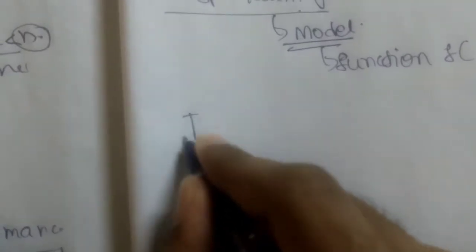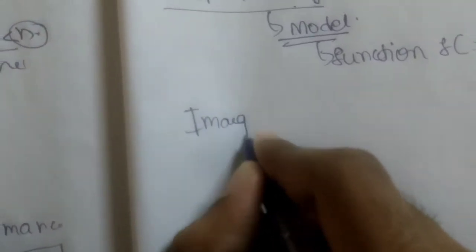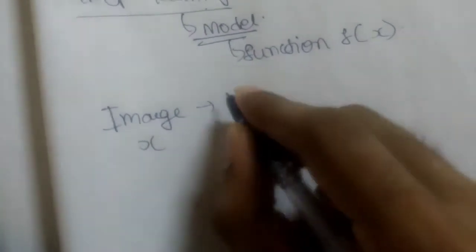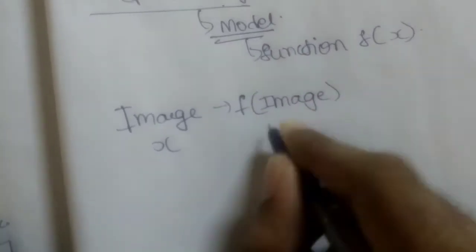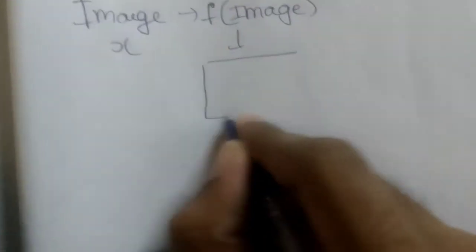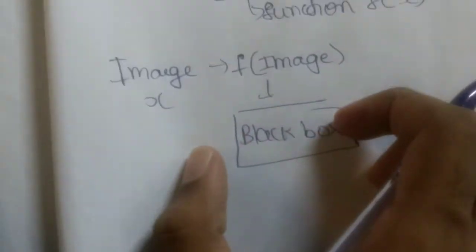Okay, so what I'm going to send is, initially I'm going to send an image. Let us try to take it as x, and this model is going to take that image. This is a model, guys, and this is like a black box. Let us consider a black box. You don't know what is happening inside of it, just like you don't know what is inside the Google search engine, guys.